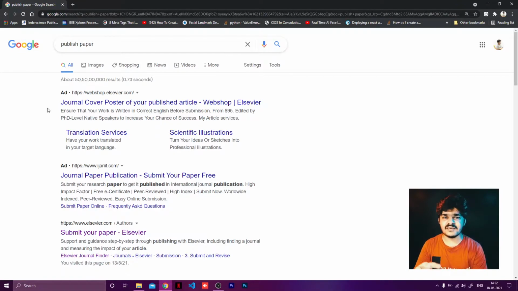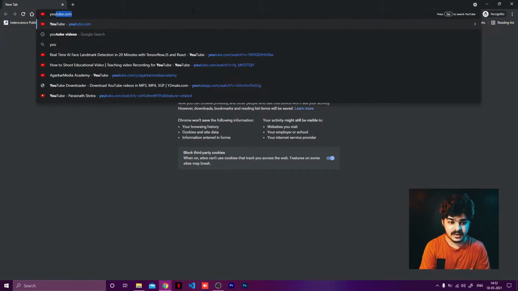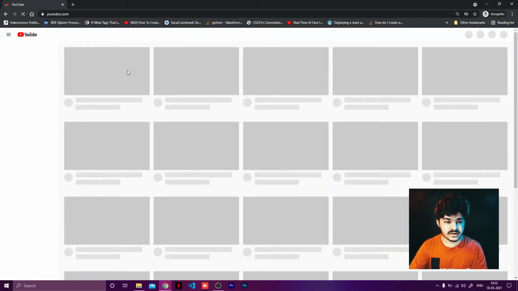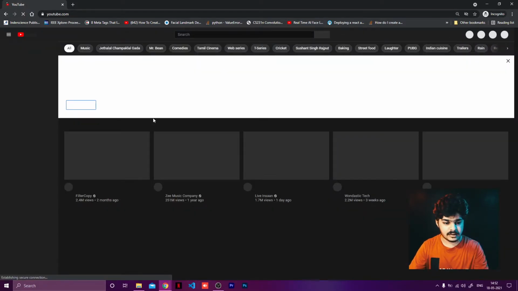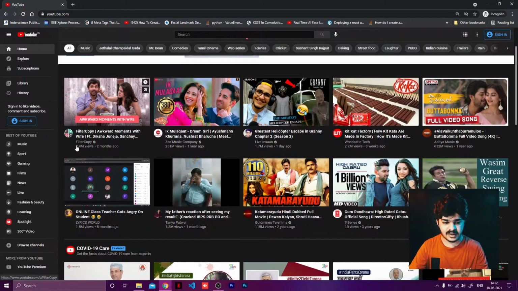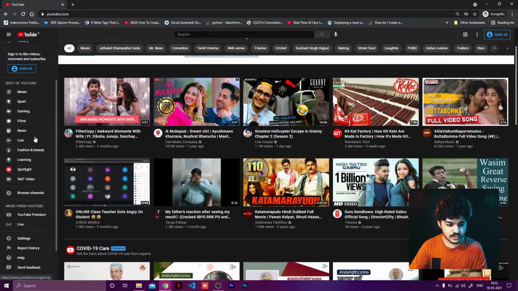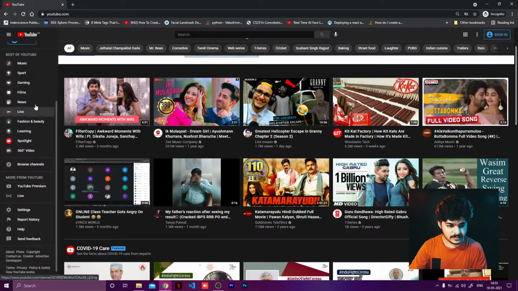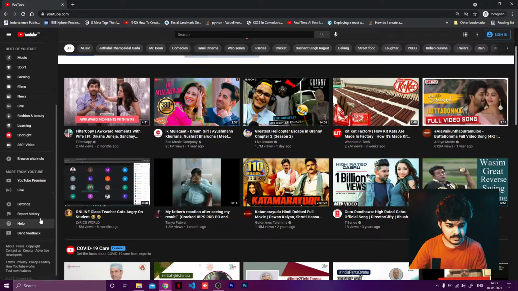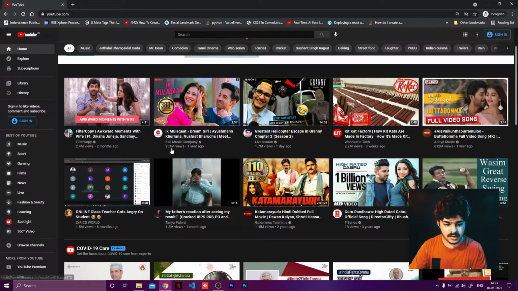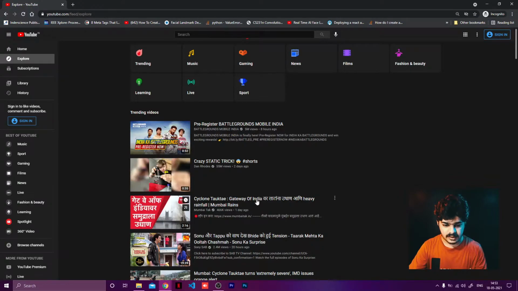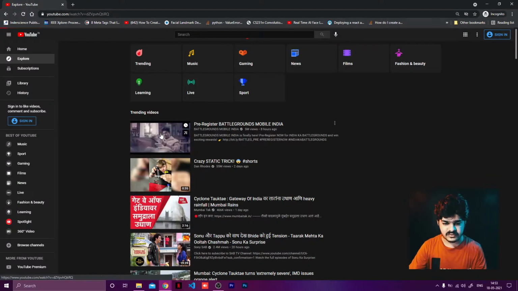That is one way. The other way, you have already seen: maybe I have a premium subscription for Google, so I cannot see any type of ads. But if I just open up an incognito window, I think I can show you some ads. Let's see. If I just start YouTube, right? And don't worry, I am not even considering which video to look at. Let's go to explore and let's start the first video that we get. Maybe this one, right? Pre-register for Battlegrounds.